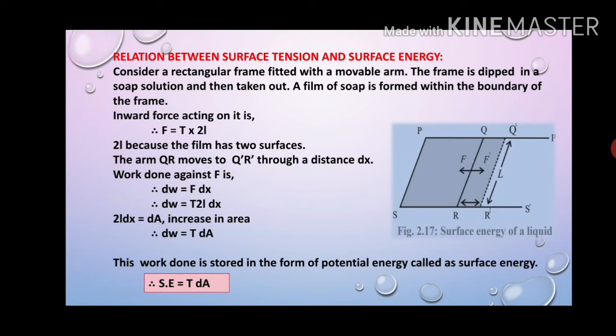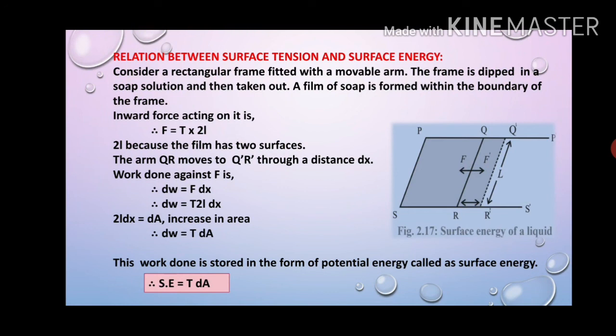Now let us see the relation between surface energy and surface tension. You have seen that we always play with soap liquid to produce bubbles, right? The same thing we are going to see. We take a rectangular frame and dip that rectangular frame inside a soap solution. What will happen? Yes, a film of soap is formed within the boundary of that rectangular frame.